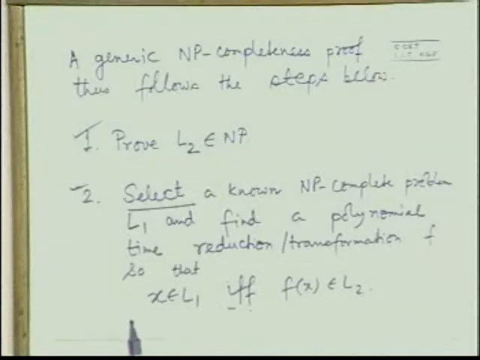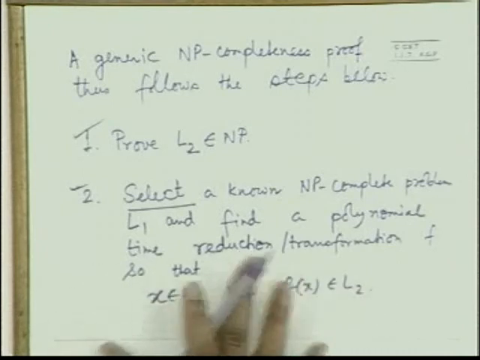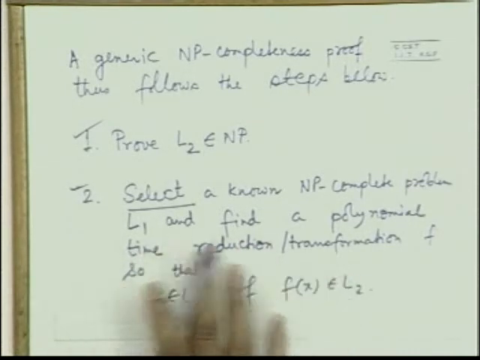So to show some problems to be NP complete, you have to choose a right NP complete problem which can be reduced to this problem. There you have to make a choice. And that is left again in this course, as we have seen already. You cannot just formalize it in a hard and fast rule. That is your judgment. You have to make a judicious choice. That is the first part. Second is, and these parts are not independent, one is dependent on the other.